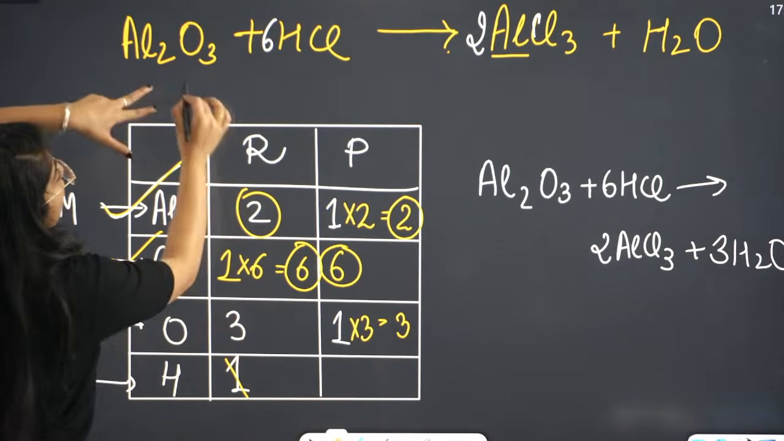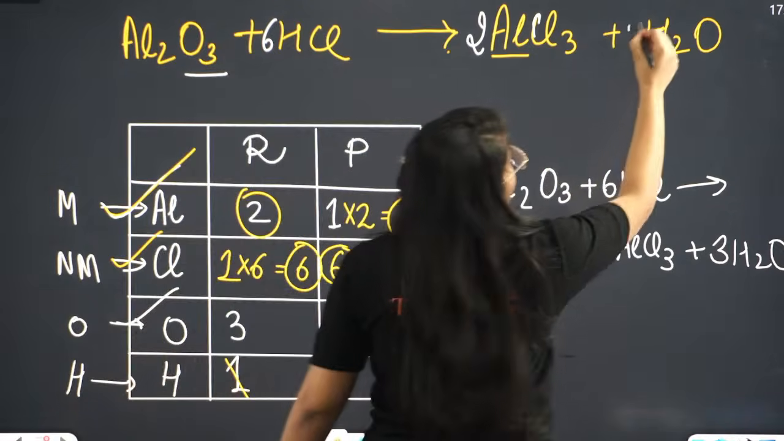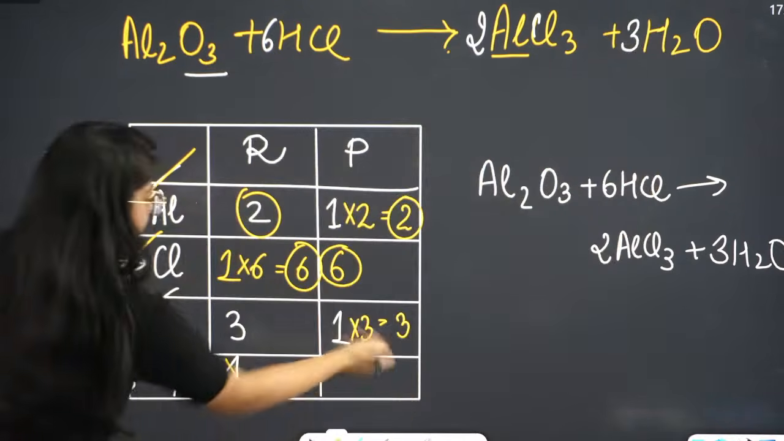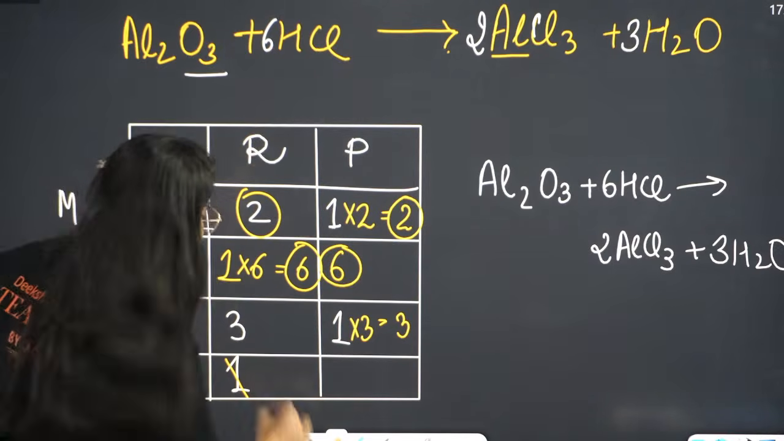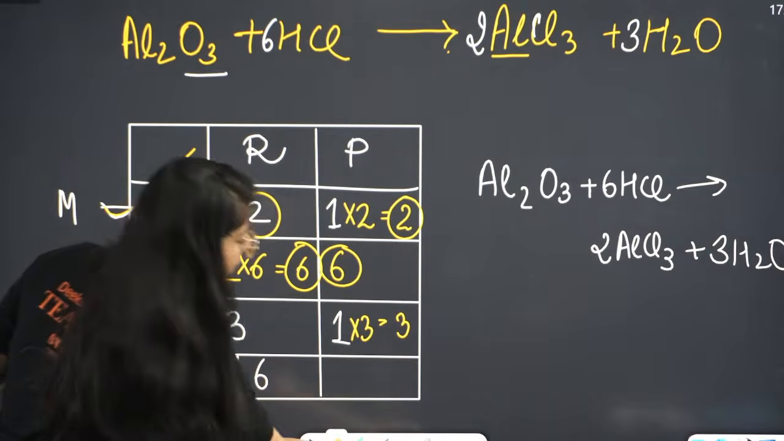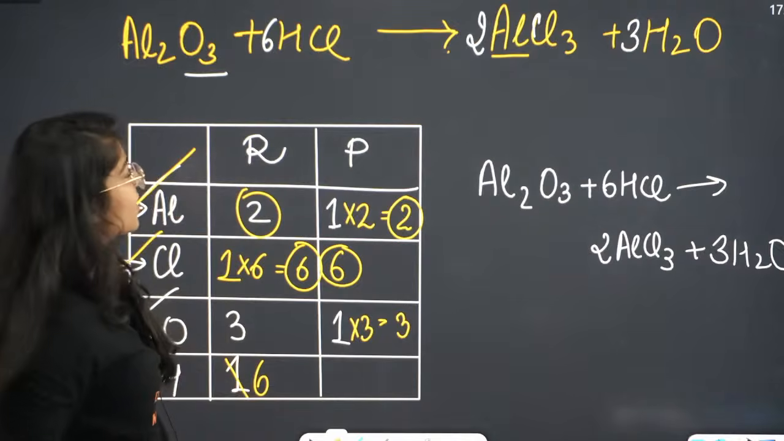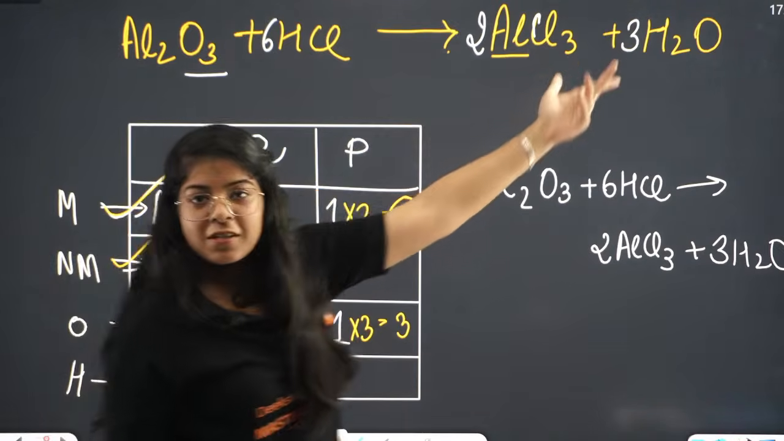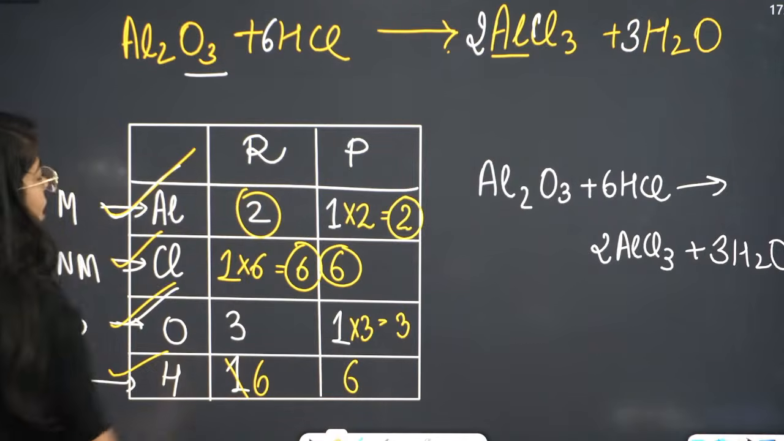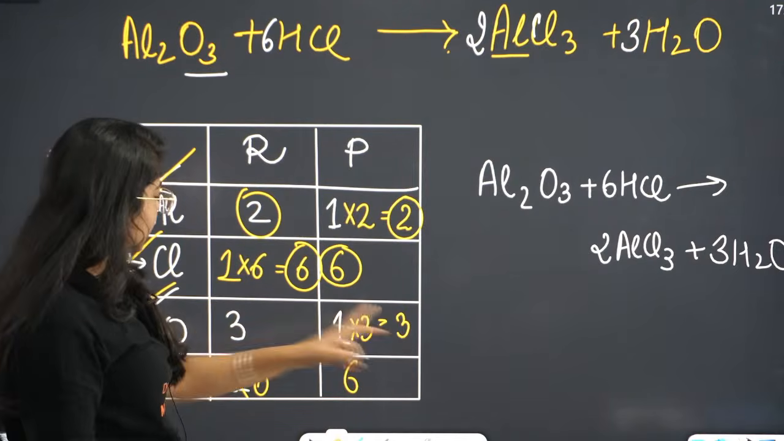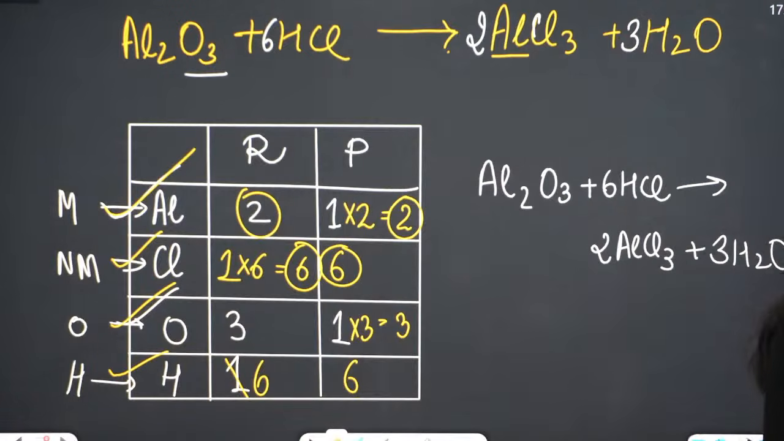Done. Now oxygen is 3 here, oxygen is only 1 here. I'll just multiply 3 here and this is the same. Now coming back to hydrogen. Now hydrogen are 6 here because in order to balance chlorine, we unbalanced hydrogen. So hydrogen is 6 here. Here also hydrogen is 6. 3 into 2, 6. So now is it balanced or not? 2, 2, 6, 6, 3, 3, 6, 6. Finally, the equation is balanced.